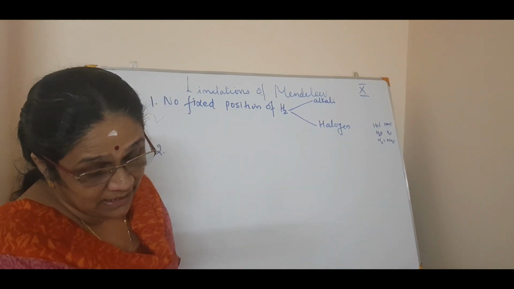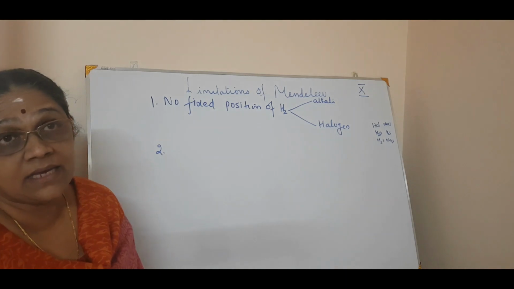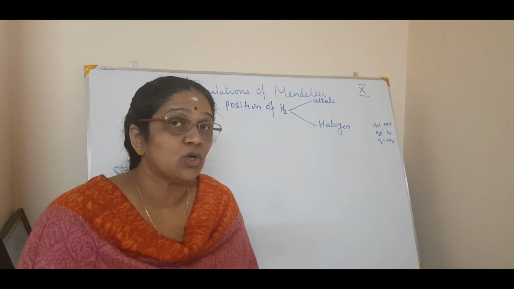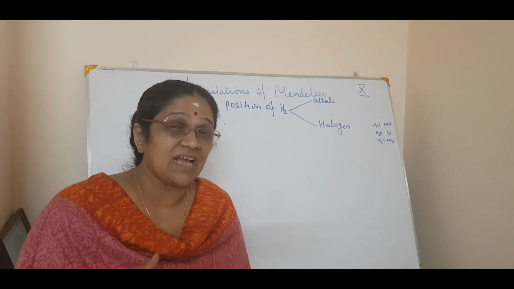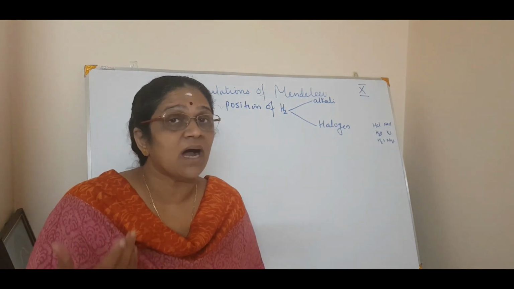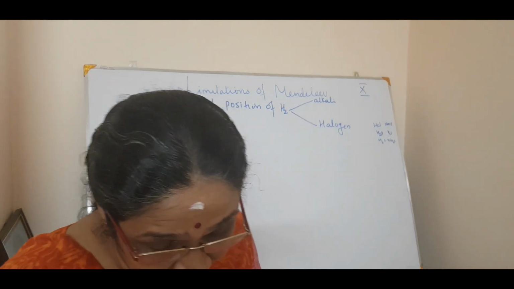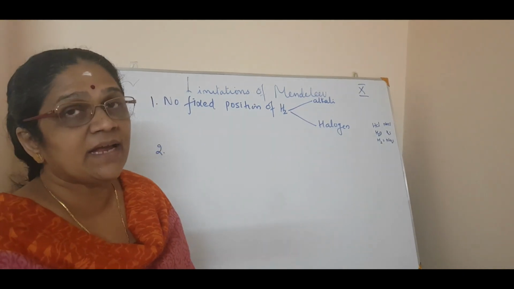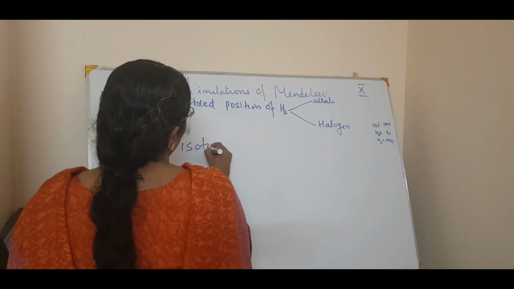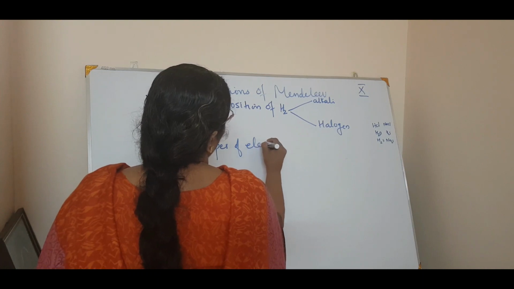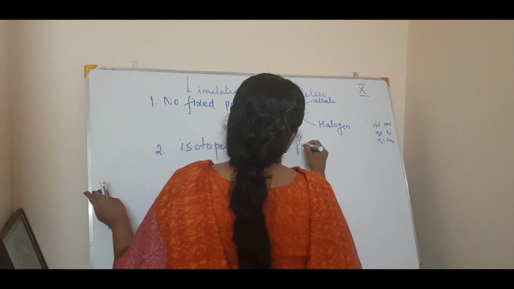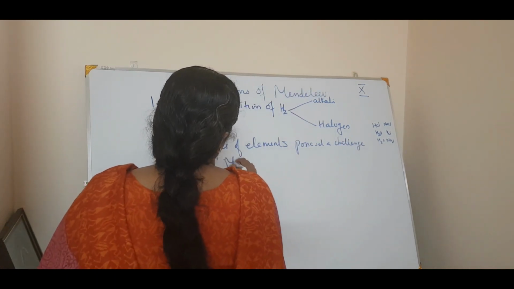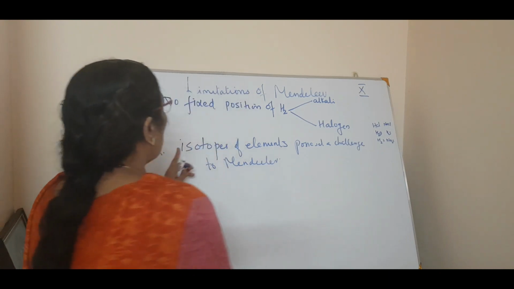is isotopes. You know isotopes. What are isotopes? Isotopes means same atomic number but difference in mass number, isn't it? So, the second limitation is the isotopes of elements posed a challenge to Mendeleev. What do you mean by that? Isotopes of elements posed a challenge to Mendeleev. This was his second limitation. Now, what do you mean by that?